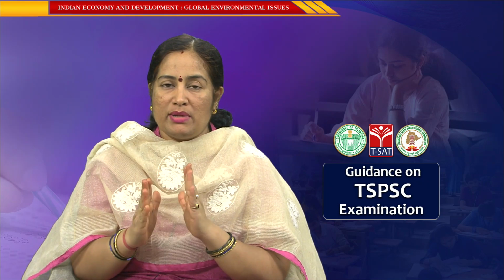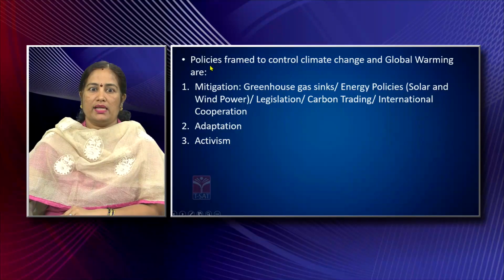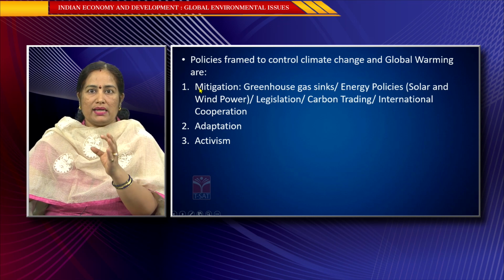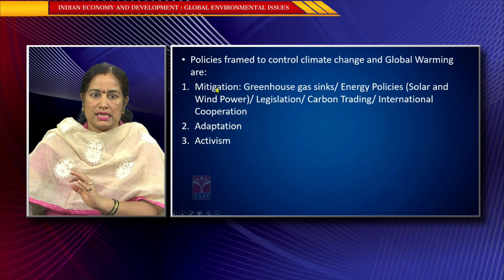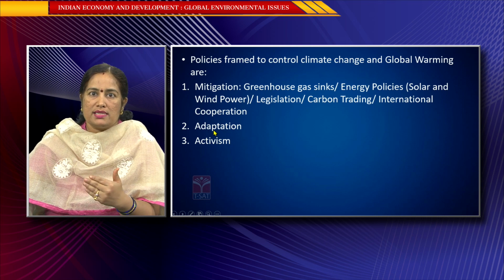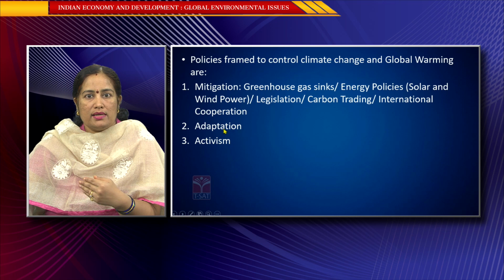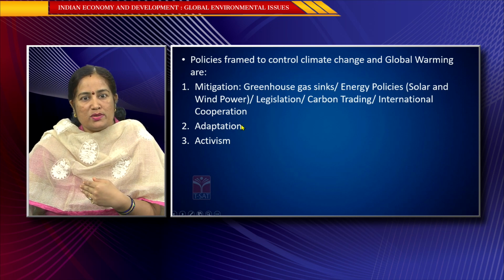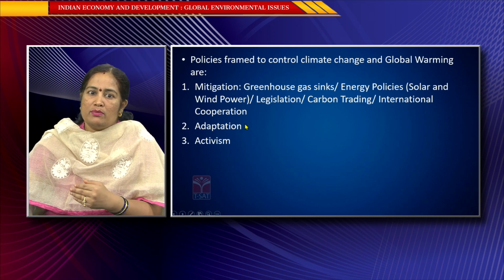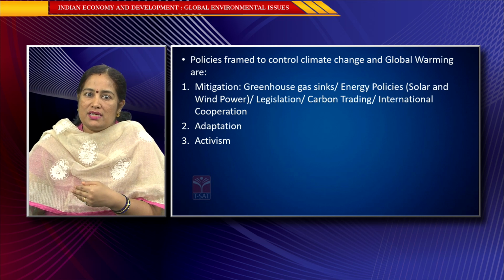So, climate change is a serious problem, and climate change and global warming are two serious issues which have to be addressed by the government. For the purpose of addressing them, the policies are framed in such a way that a few policies address the mitigation process, that is controlling the climate change impact, which has already become serious in India. Second is adaptation. Economic development is going to be continuous. When development is continuous, the usage of resources is also going to be on the same mode, and the ultimate outcome is that climate change is going to continue.